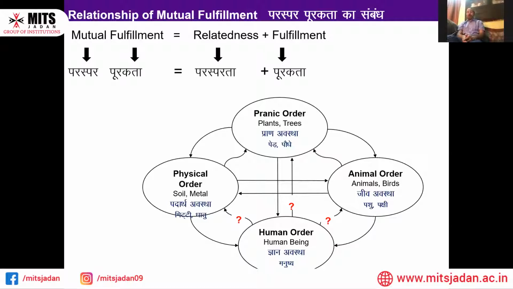How? We need to understand it very carefully. So we'll be taking up, undoubtedly, order number one, that is the physical order, or the material order. How are the material orders going to be useful for the pranic order? Yes, it is very useful. Without air, without water, and without soil, the plants cannot survive. So the physical order is actually supporting the pranic order.